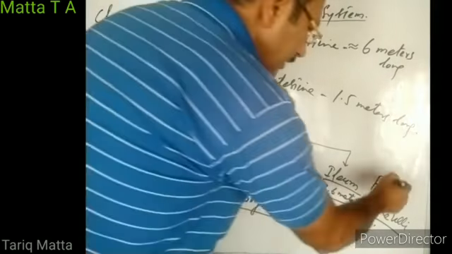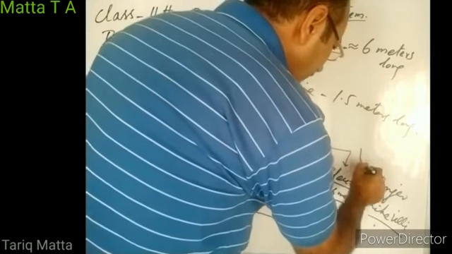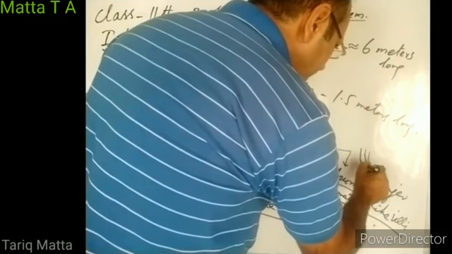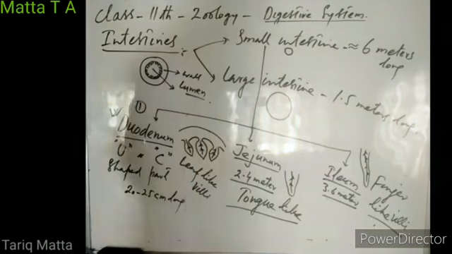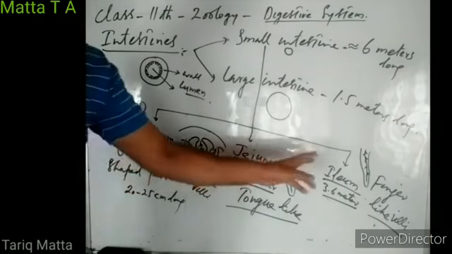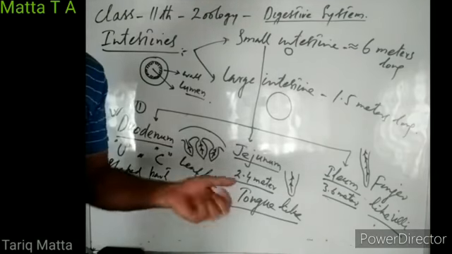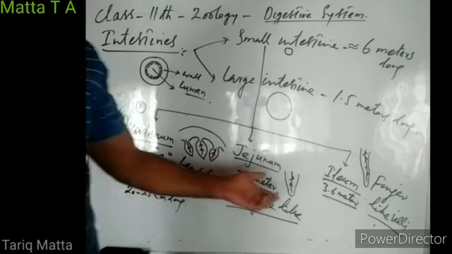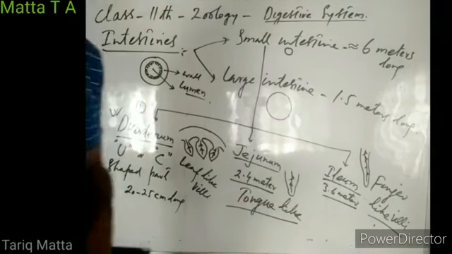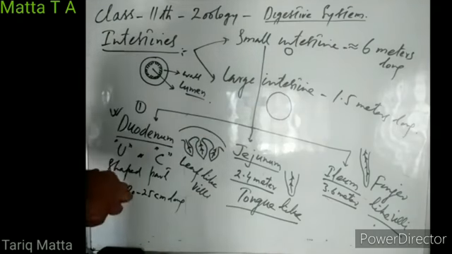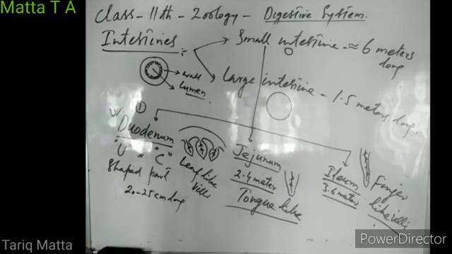And in ileum, there are finger-like villi, right? So we can clearly demarcate duodenum, jejunum, and ileum from each other by seeing their internal structure. In duodenum there are leaf-like villi, in jejunum tongue-like villi, and in ileum finger-like villi. Externally, we can only easily recognize duodenum because it is somewhat C-shaped or U-shaped.